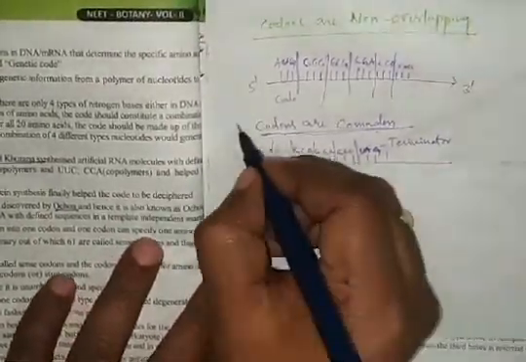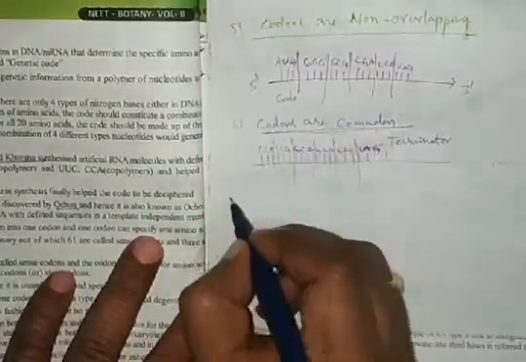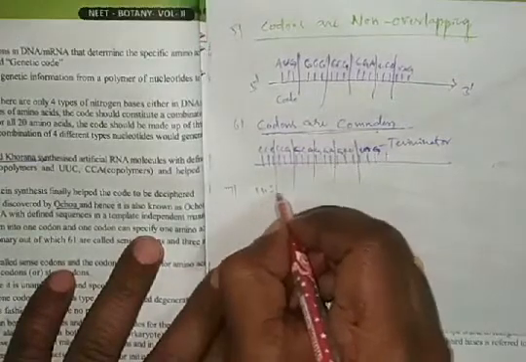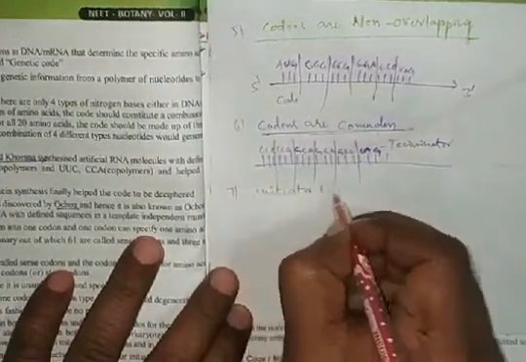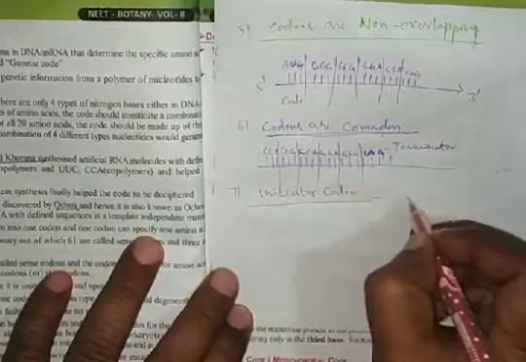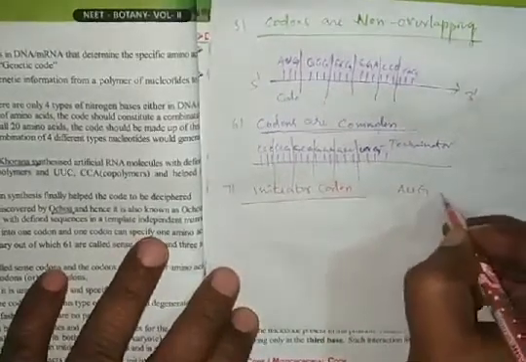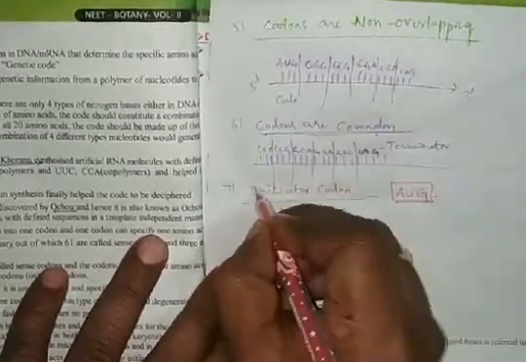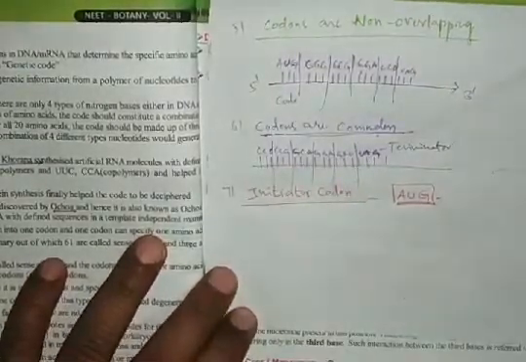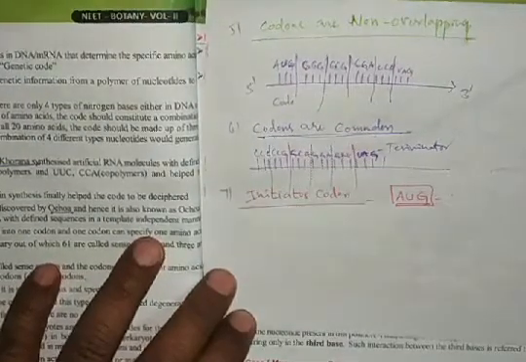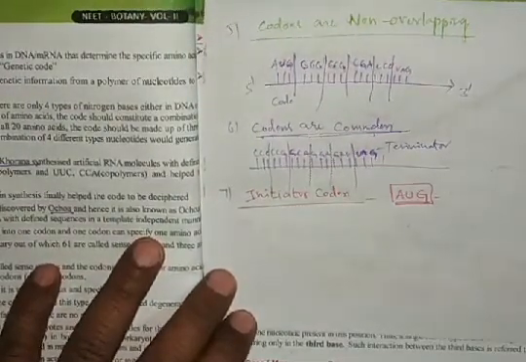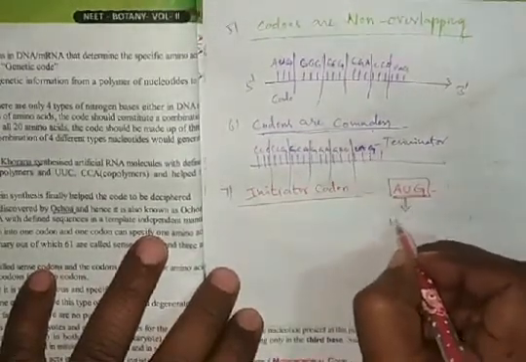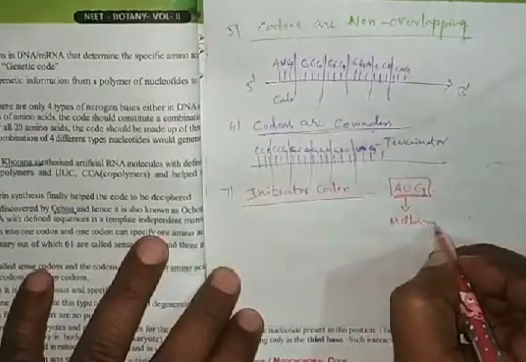Next, the seventh character is the initiator codon. Always AUG is the initiator codon, which initiates the process of translation. It also has one more function. AUG codes methionine.